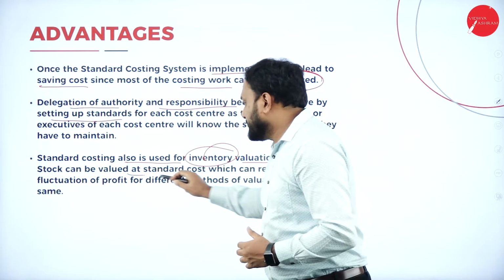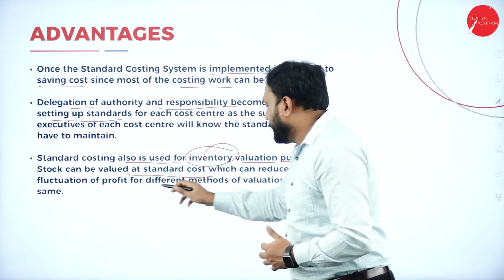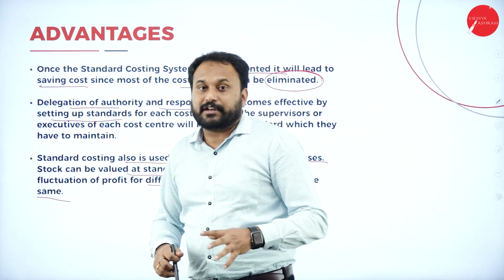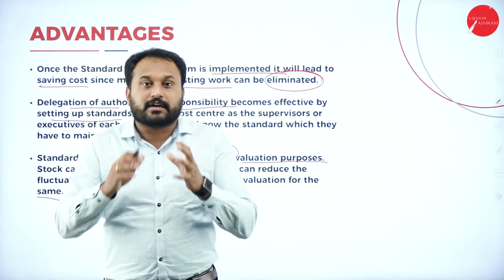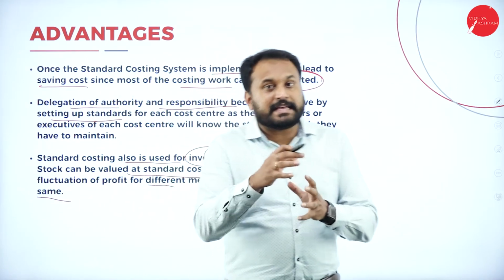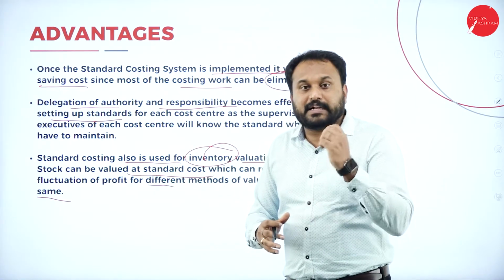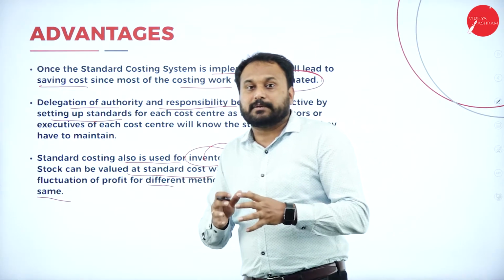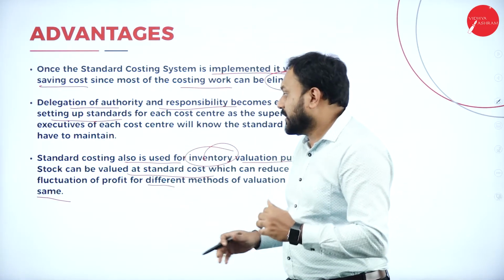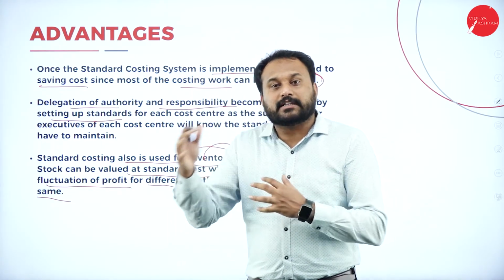Standard costing also is used for inventory valuation purposes. Stocks can be valued at standard cost, which can reduce the fluctuation of profit for different methods of valuation of the same thing. So here you need to understand, when it comes to inventory, it is something which the company always looks into. Through standard costing, we can also save the inventory cost, plus we can make the profitability, which is volatile, less frequent in its volatility. That means here the fluctuation of profit will be less comparatively to other systems.